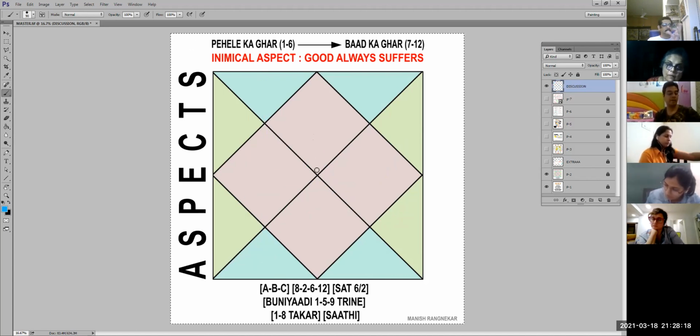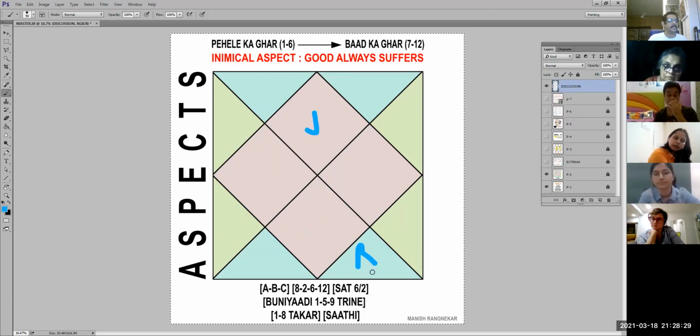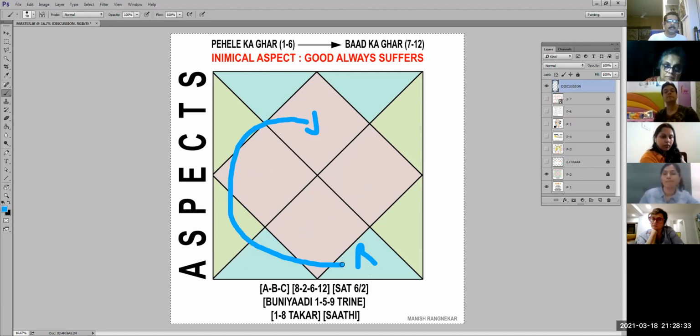You understand? So this is how your eyes should move. Once you see this video a couple of times, you will understand it. Now, how is the 1-8 clash? Again, the same thing. Let's take Jupiter and Rahu only. Jupiter is seated here and Rahu is seated here. So Jupiter is giving a 1-8 clash to Rahu.